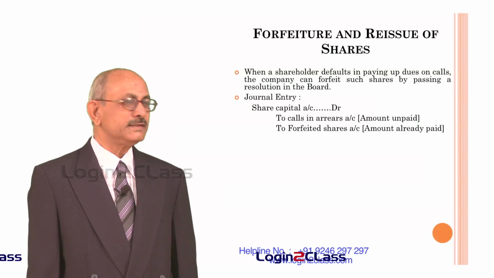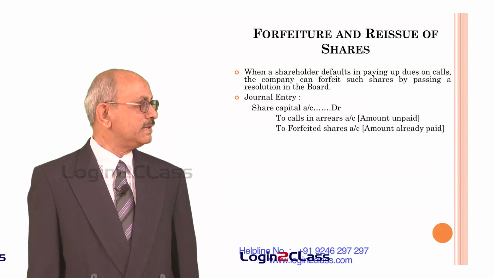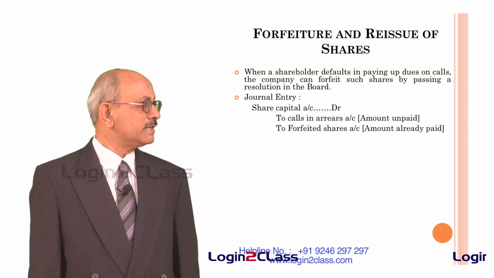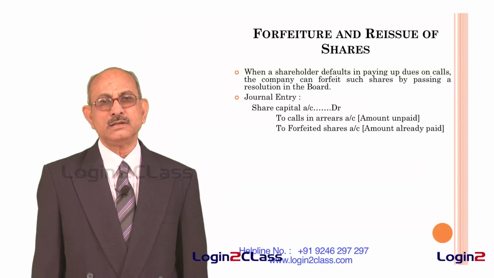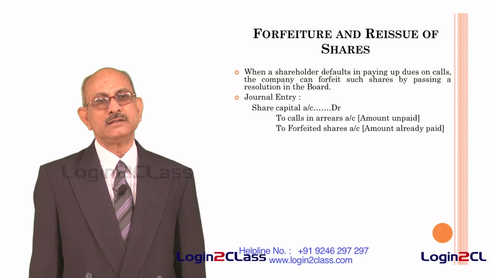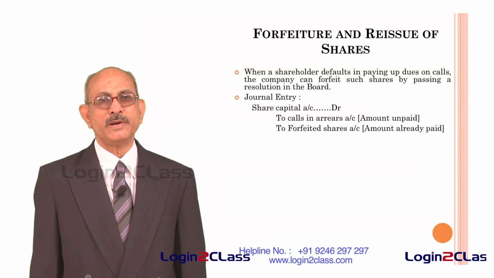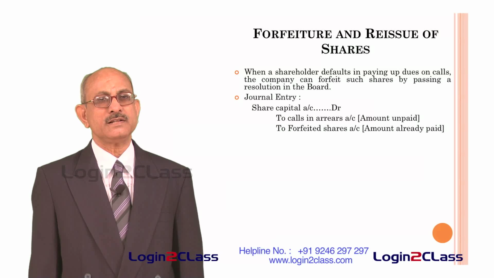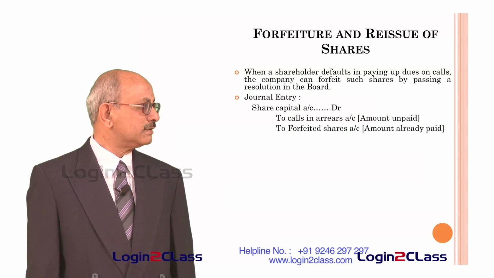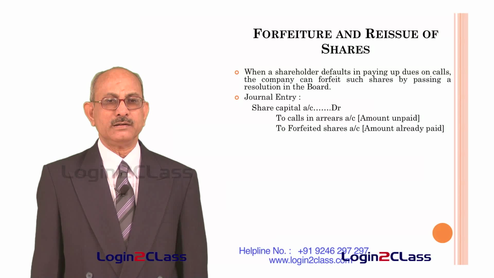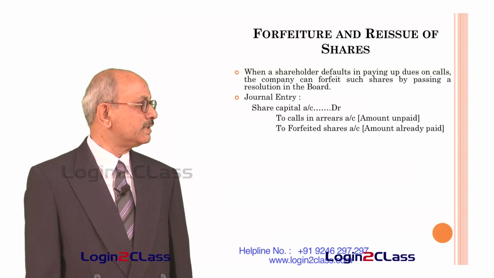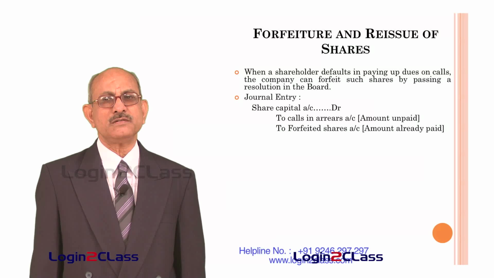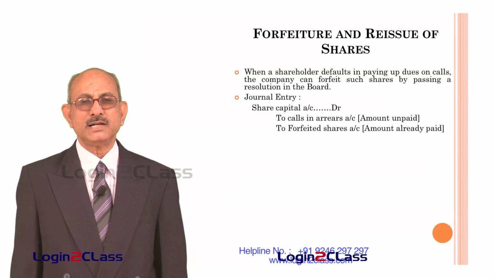Let us illustrate this with the help of an example. Let us say the company issued shares of face value of 100 rupees and the applicant has paid an amount of 50 rupees on application and allotment, and after that a call of 50 rupees was made which he did not pay. Let us say he had applied for 100 shares, that means he had paid 50 into 100, that is 5,000 rupees at the time of application, and the remaining 50 which he should have paid on 100 shares, that is 5,000 rupees, was kept in the calls in arrears account, and the share capital account was credited with the entire amount of 10,000 rupees, that is 100 rupees into 100 shares.